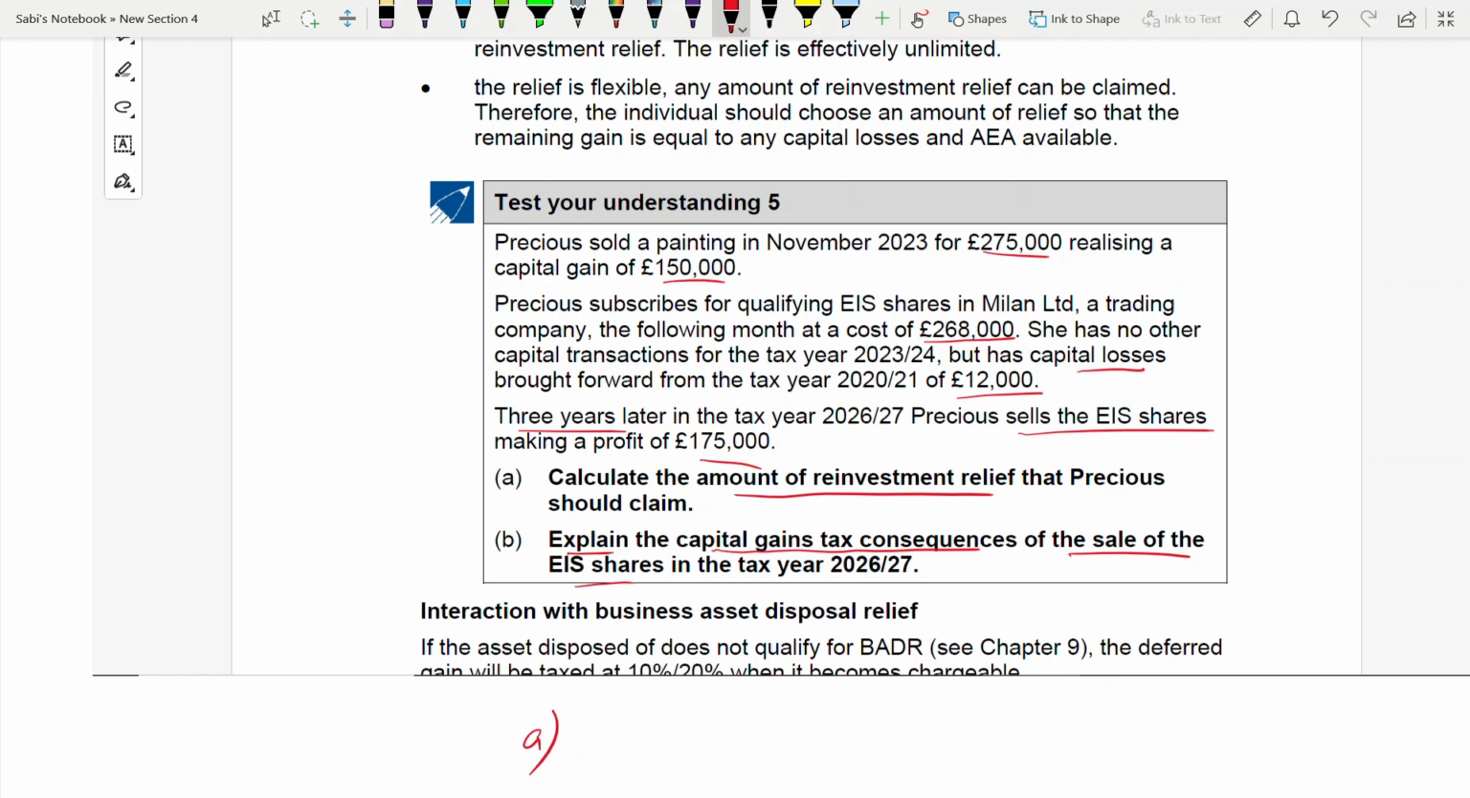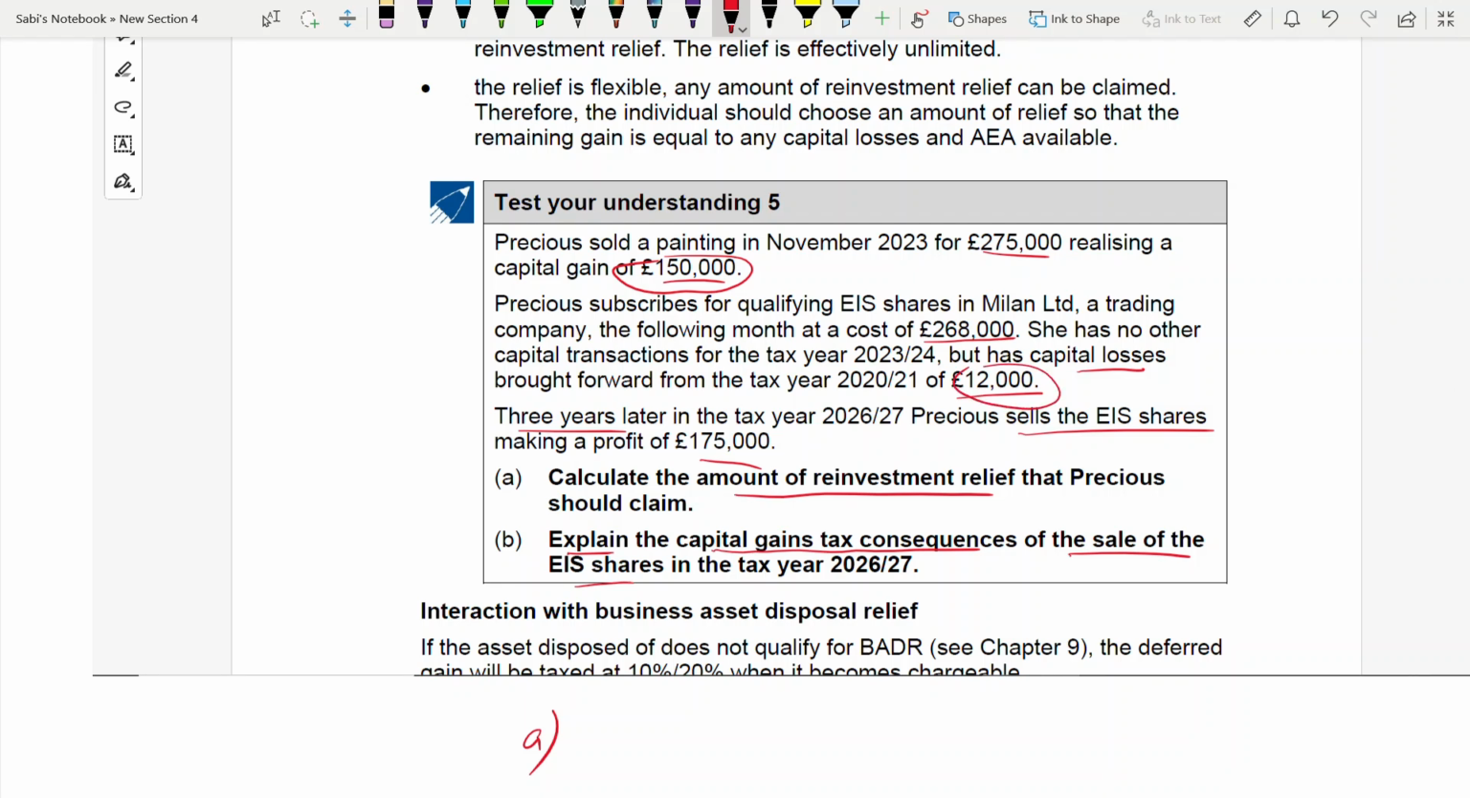What is the capital gain? Capital gain is 150,000. That means the reinvestment relief that Precious could claim is up to 150,000. But she will not do that. Why? Because if she claims that 150,000, then she cannot utilize her annual exempt amount completely, and also the capital loss she can't utilize.